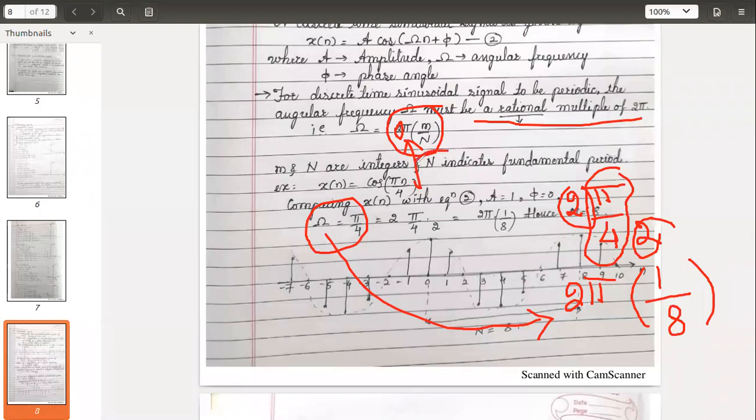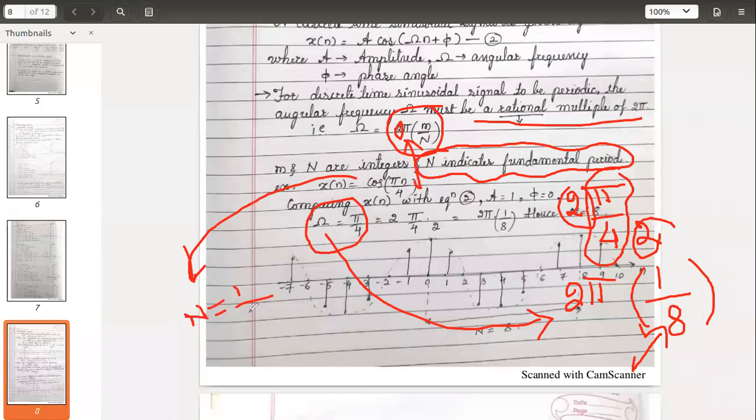Just now it is mentioned, N indicates the fundamental period. So what is N? The denominator. It is equal to 8. Hence, for this particular given question, the period capital N is equal to 8.